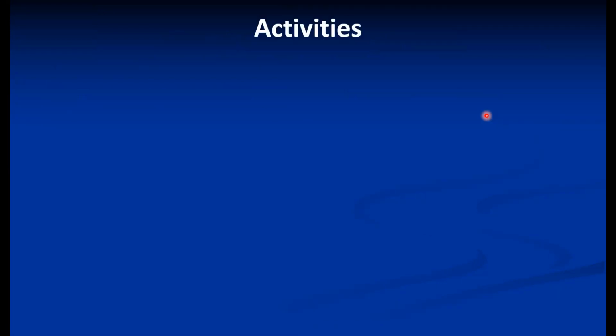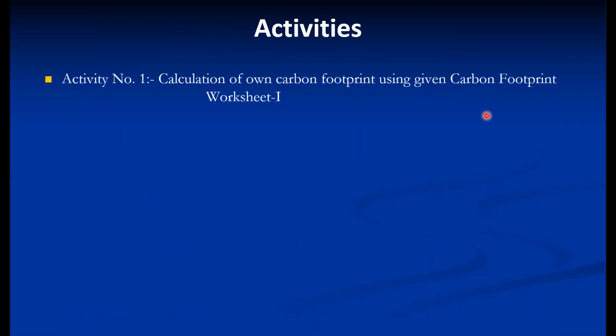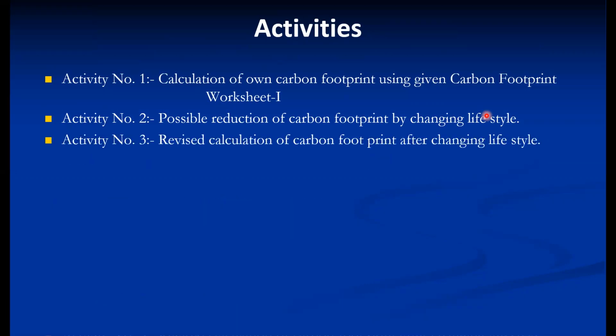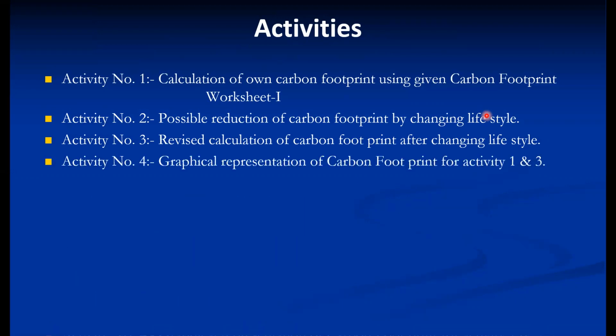The activity is framed to carry out these objectives. The first activity is a calculation of own carbon footprint using a given carbon footprint worksheet. Then possible reduction of carbon footprint by changing the lifestyle. Then accordingly revise the calculation of carbon footprint after changing the lifestyle. Then activity number 4, graphical representation of before and after changes of carbon footprint, that is for activity 1 and 3.